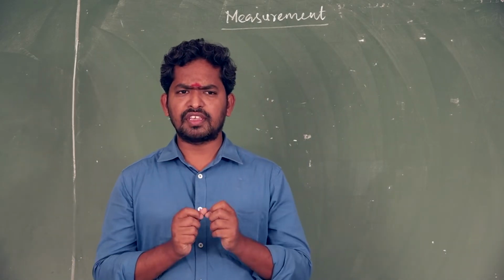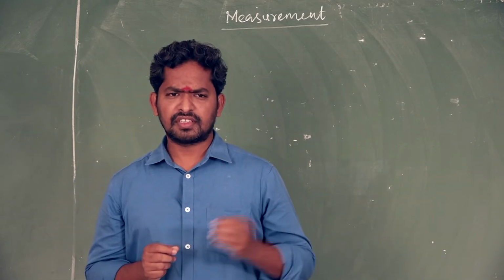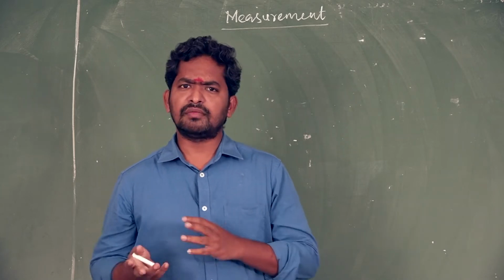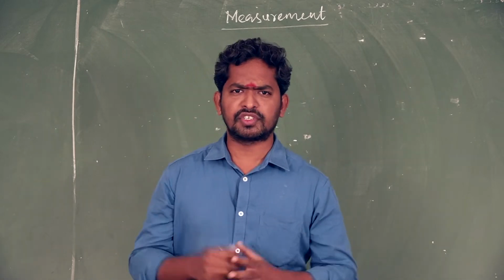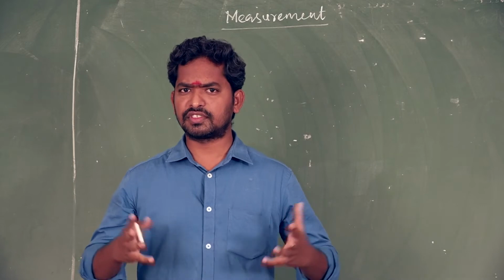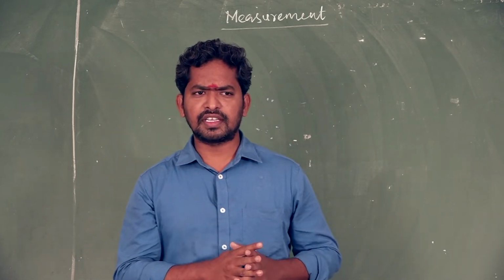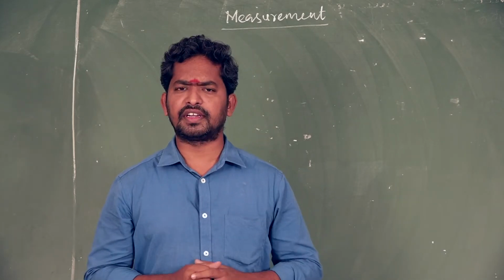What do you mean by physical quantity? Physical quantity is a quantity that can be measured. What do you mean by non-physical quantity? A non-physical quantity cannot be measured, like ideas, thoughts, and emotions. But physical quantities can be measured. All measured quantities are called physical quantities.